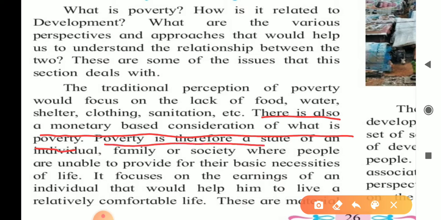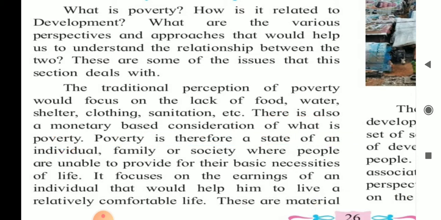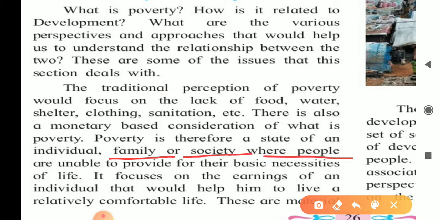Poverty is therefore a state of an individual, family, or society where people are unable to provide for their basic necessities of life.